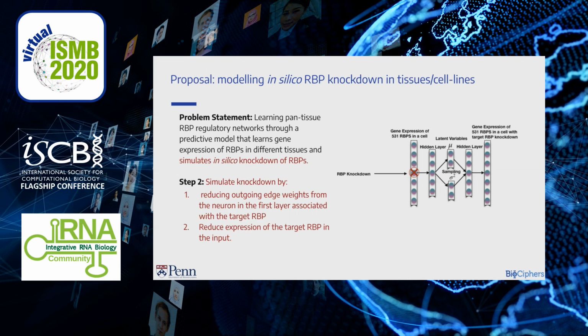These steps lead us to the question, why should it actually work? Our hypothesis is that in order to learn reconstruction of RBPs across different tissues, a VAE has to learn the correlation structure between these RBPs, and thus disrupting that structure by reducing edge weights and expression should simulate the effect of an RBP knockdown.